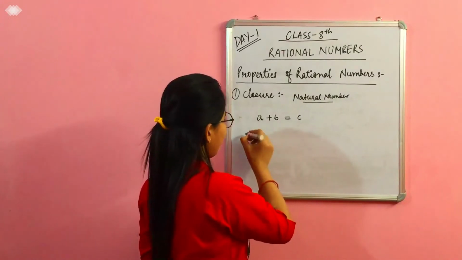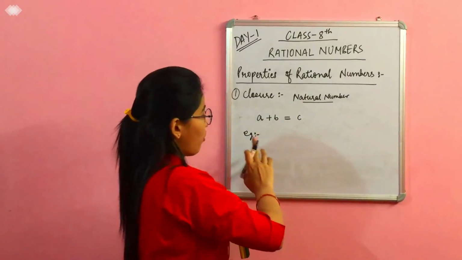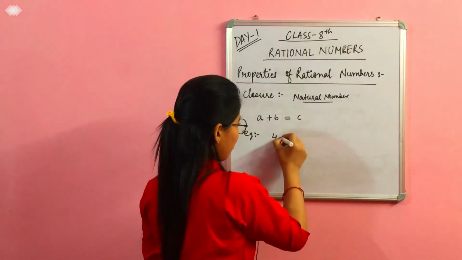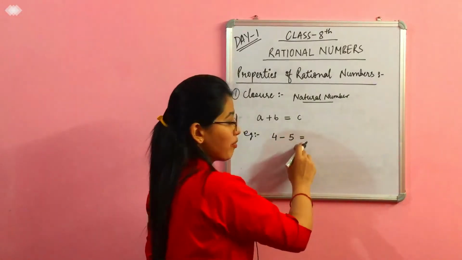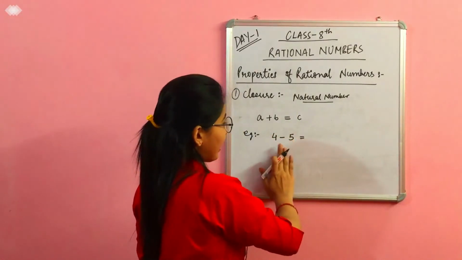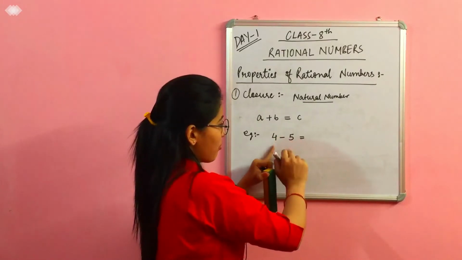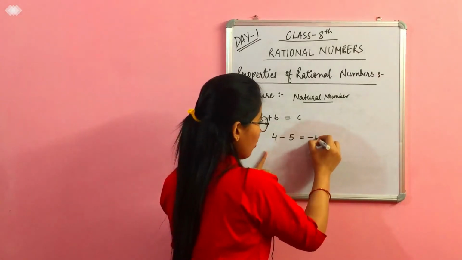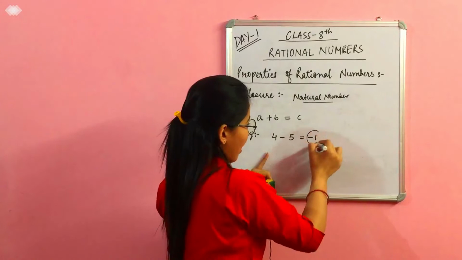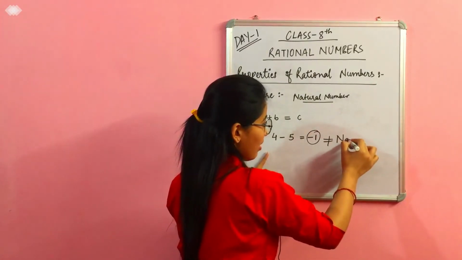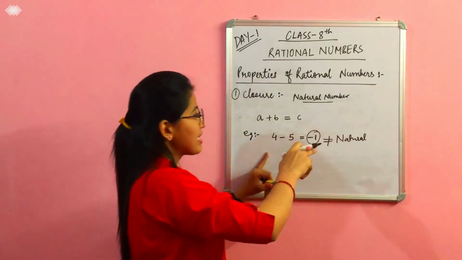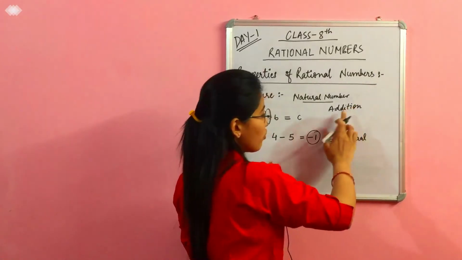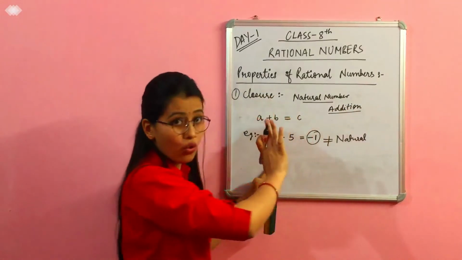What does it mean? If I am taking the operation as subtraction, it means that if I subtract a natural number from another natural number, it should give me a natural number. But if you take two natural numbers 4 and 5, and subtract 5 from 4, it will give you -1, right? But -1 is not a natural number, right? So in case of addition, the closure property is holding.